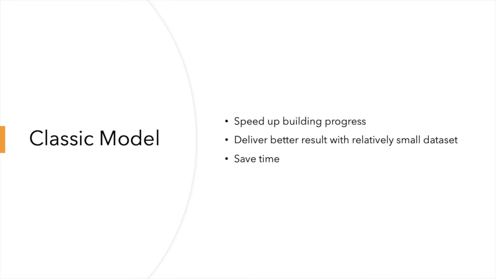It could also deliver better results with a relatively small dataset. We could just borrow the model that someone tuned before, borrow the first hidden layers, and just tune the last hidden layers. It could save our time.